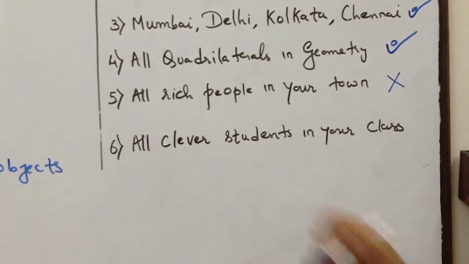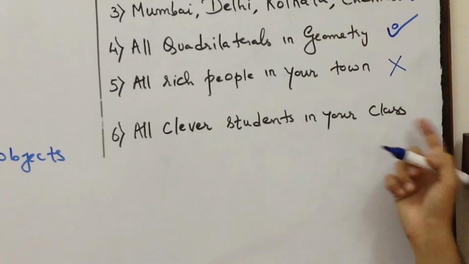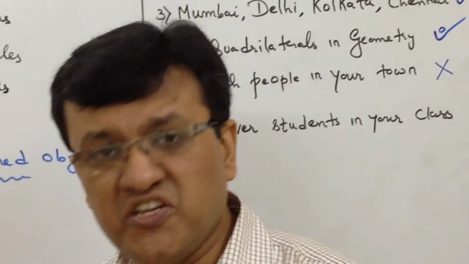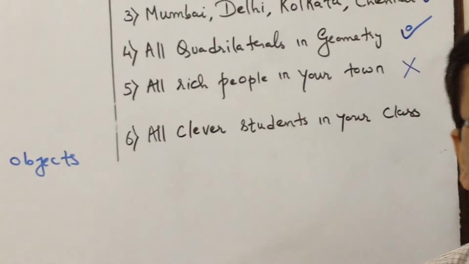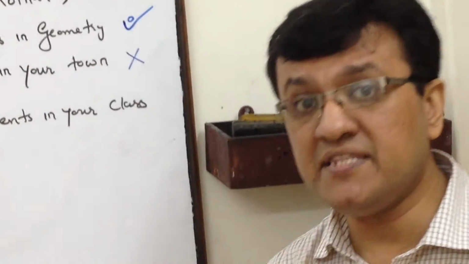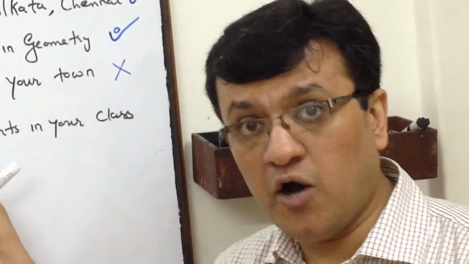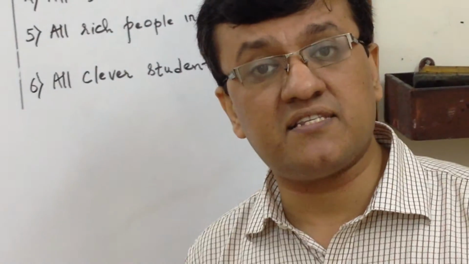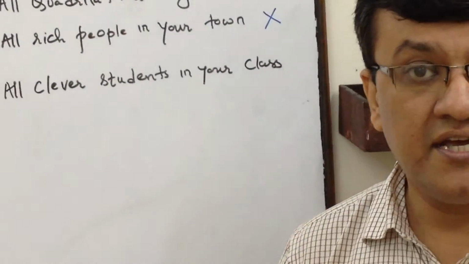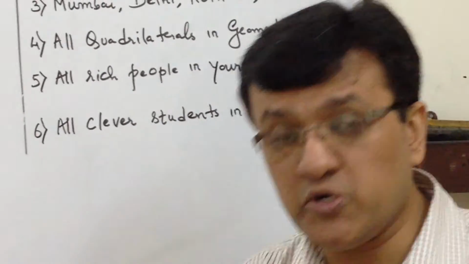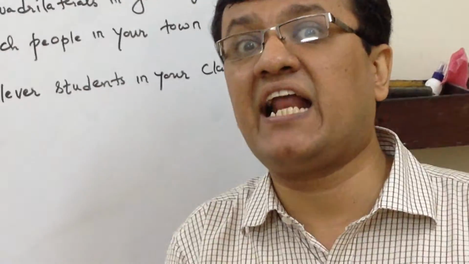Let us take the 6th example. All clever students in your class. Say Preeti comes and says, sir, I scored 91%. 91 is not bad. So should I say Preeti is a clever child? As of now, yes. Immediately the second child, Roshan, says, sir, I got 93%. 93 is bigger than 91. So should I include Preeti or Roshan? With respect to Preeti, Roshan is clever.